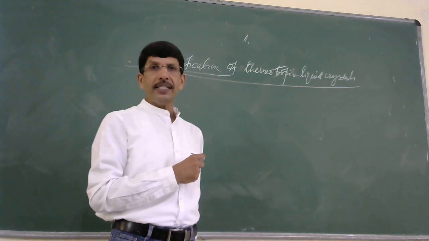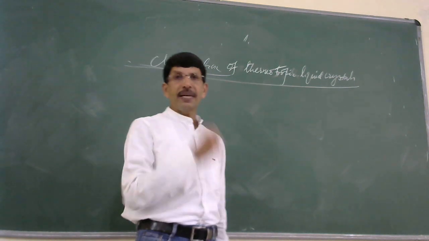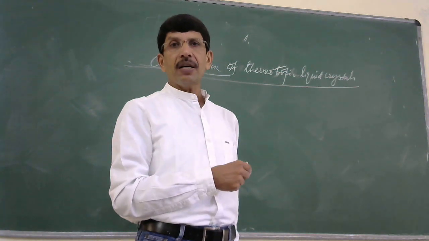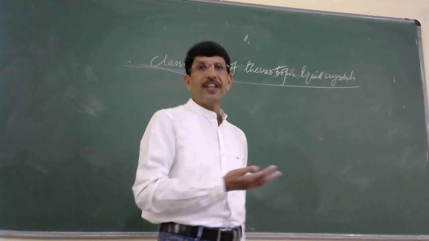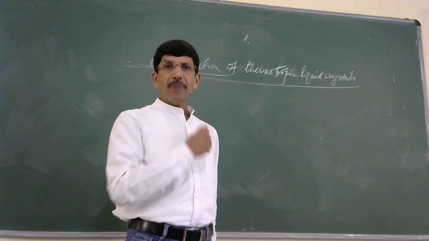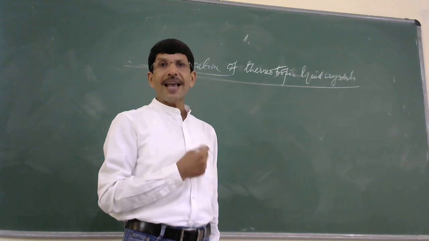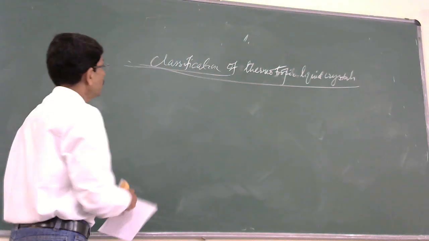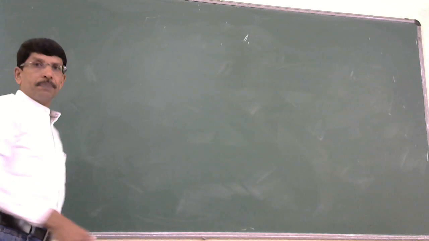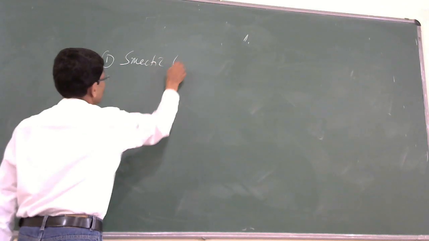And this anisotropic property of crystalline solids is due to the regular or definite arrangement of particles in three-dimensional space. This anisotropy is absent in amorphous solids because there is no orderly or definite arrangement. So here in the liquid crystal state or mesomorphic state, the matter possesses flow property like liquids and crystalline solid property, that is anisotropy. That is the difference. So now let us consider the types of these thermotropic liquid crystals one by one. Smectic liquid crystals.